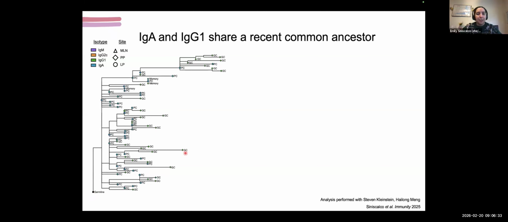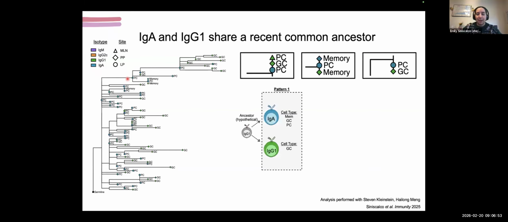And so one thing we can appreciate right away is that the blue and the green cells are very intermixed within the tree. It's not such that there is a green branch that is all IgG1 and then a blue branch that is all IgA. Instead, these cells seem to be very much intermingling within the lineage of the clone. We also notice a few common patterns.